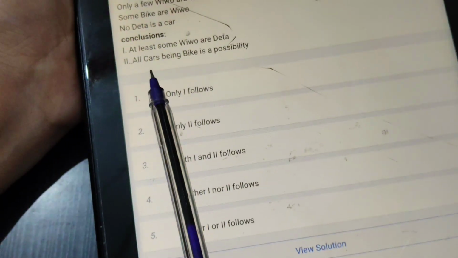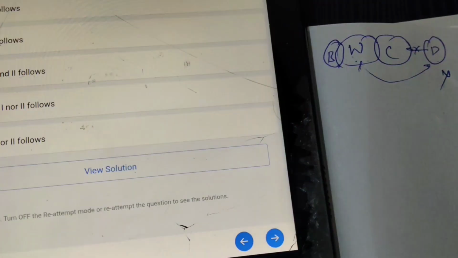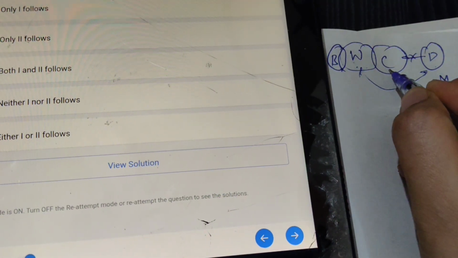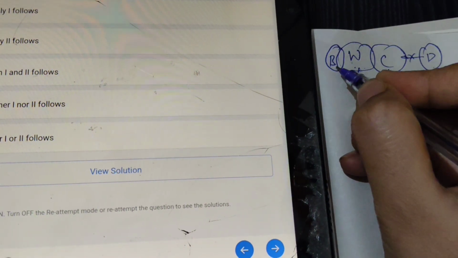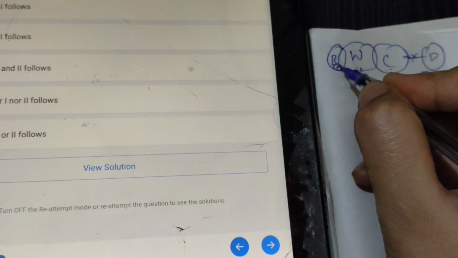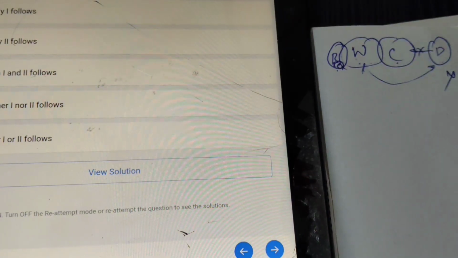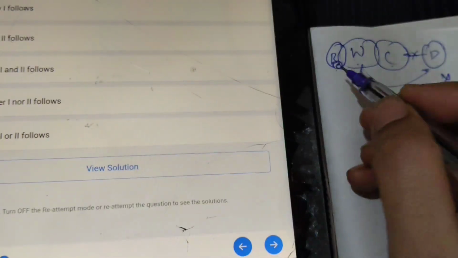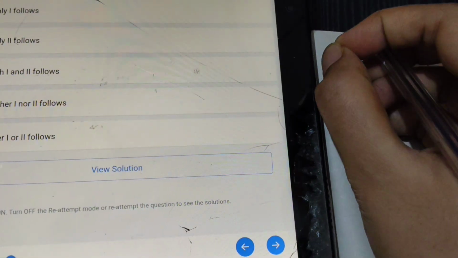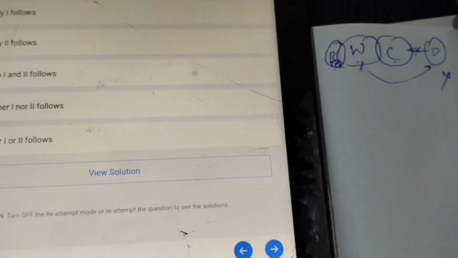Next, all cars being bike is a possibility. If I take all cars being bike, then all cars means I keep car entirely inside bike. Whether it is possible or not: possibility means any chance. I can keep it, so any chance means you should fit that possibility, unless it affects the other statements.